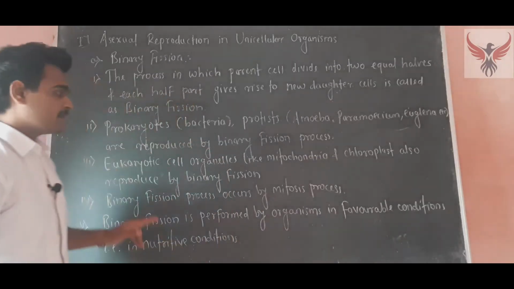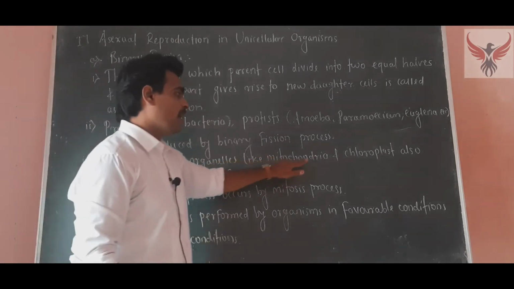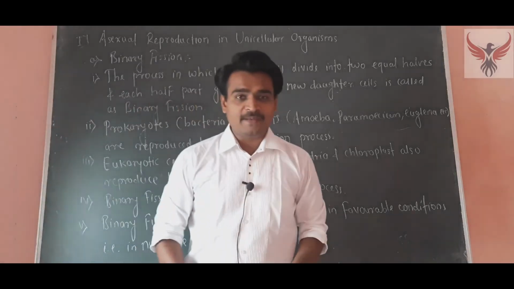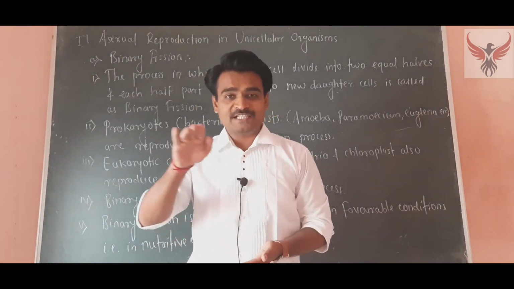The third point is that eukaryotic cell organelles like mitochondria and chloroplast also reproduce by the binary fission process. In eukaryotic organisms, the eukaryotic cell is present.